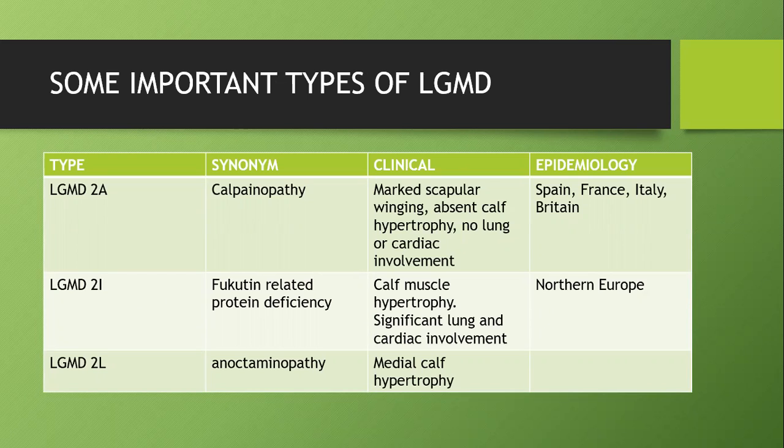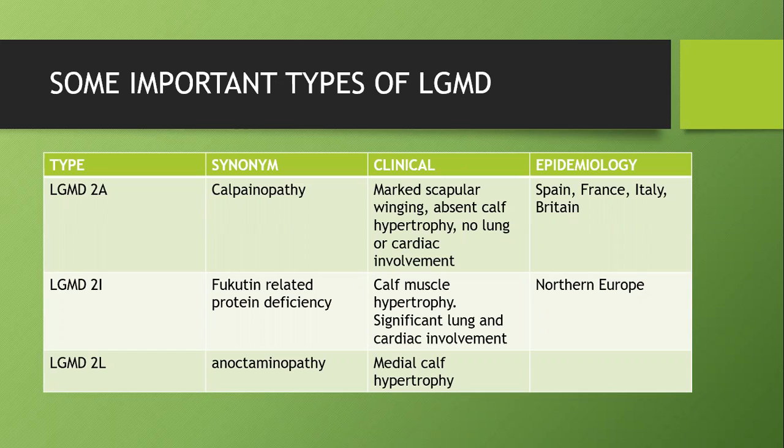So there are many types of LGMD, around 12 types. Harrison mentions 3 as important. One is LGMD type 2A. It is called calpainopathy. Remember, I pointed calpain in the diagram. So if this is lost, there will be scapular winging without calf hypertrophy. There will be no cardiac involvement in this type, common in France, Italy, Spain, and Britain.